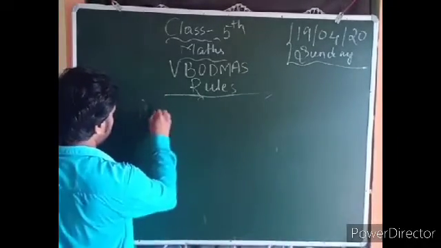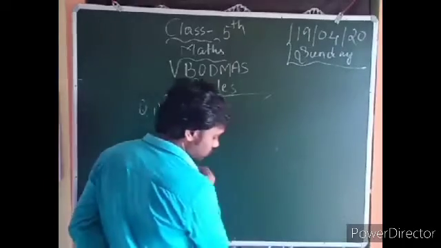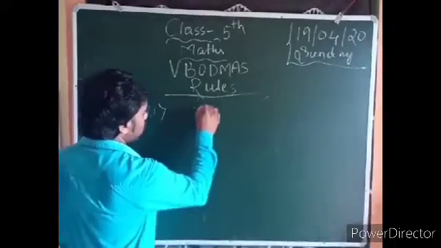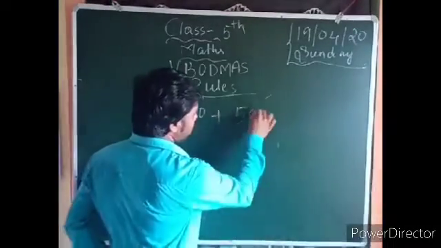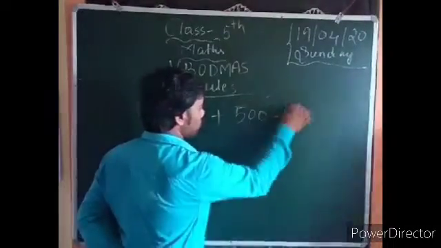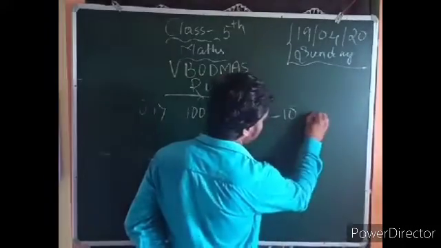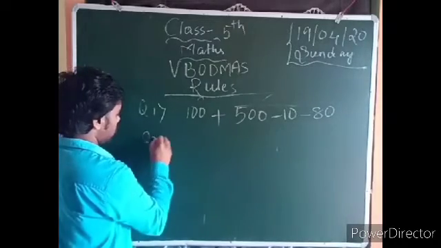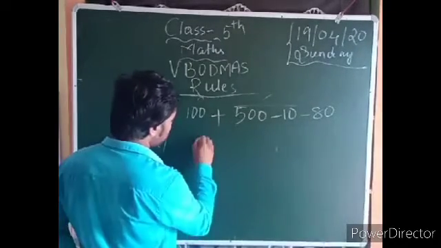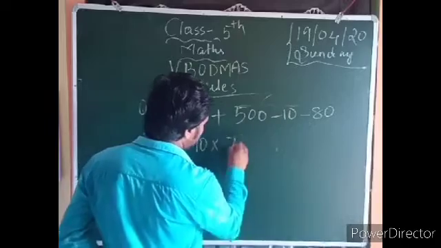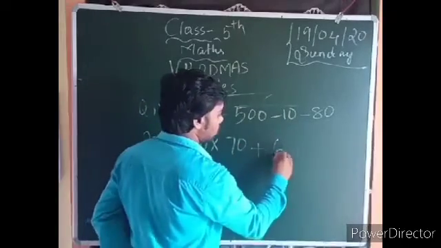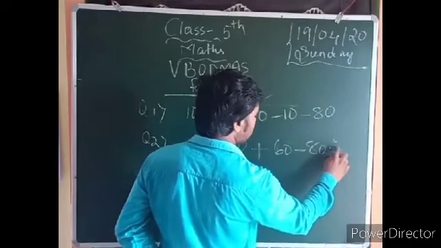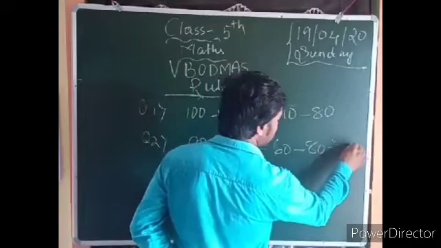Now question number 1. Hundred, 500 minus 80. This is one of the equations. Question number 2. 90 into 70 plus 60 minus 80 divided by 2.